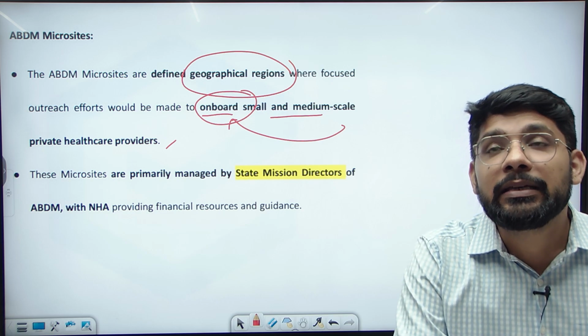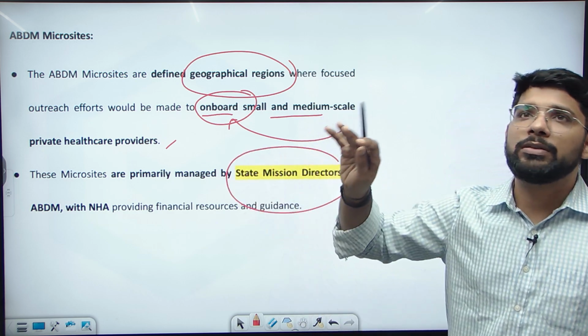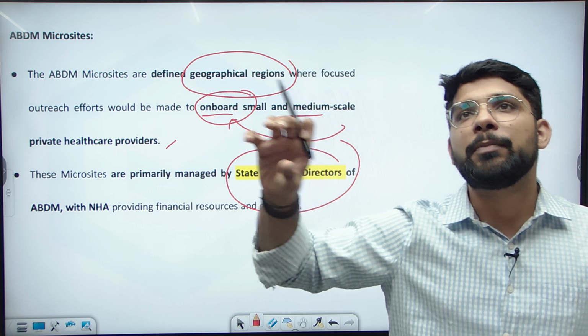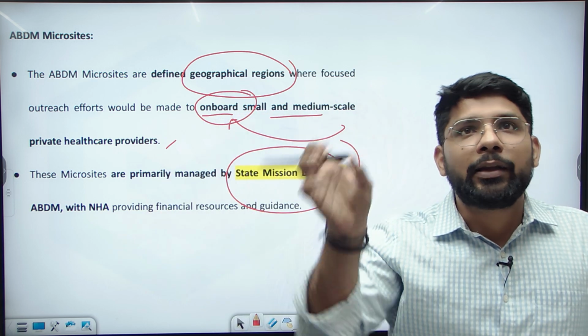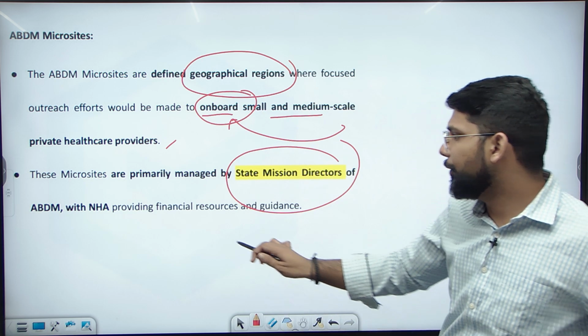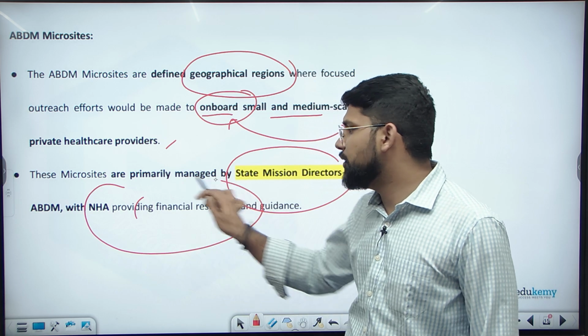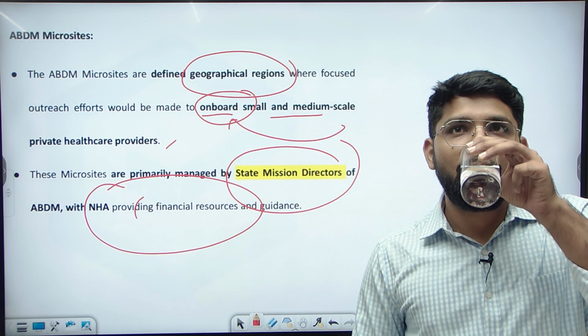These sites are managed by the state mission director, the director of the state's mission, which director is implementing the ABDM in any of the states, that will be the director of these microsites. It will manage, and the National Health Authority is providing the financial resources. The financial resources will be provided by the NHA.